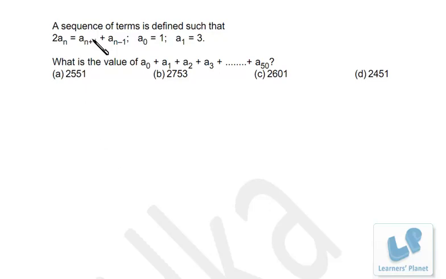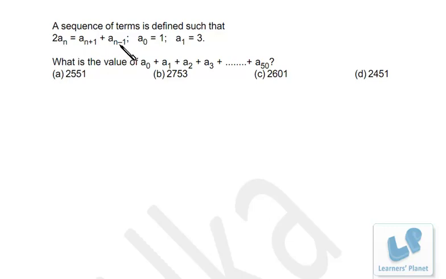Now in this problem, a sequence of terms is defined as 2an = an+1 + an-1, where the values of a0 and a1 are given, and we are asked to find a0 + a1 up to a50. Now friends, we can clearly observe that an-1, an and an+1 are all in arithmetic progression, right? Because 2an is equal to an+1 + an-1.